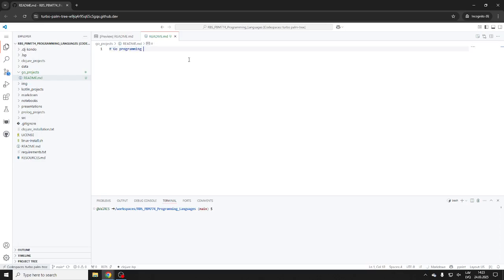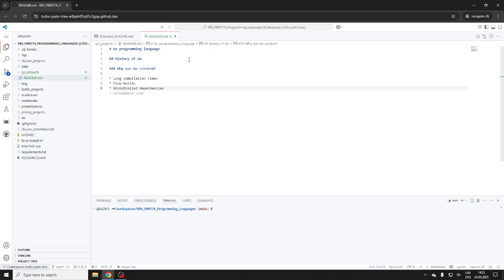Go programming language. History of Go. Why was Go created? Of course, this was long compile times, long compilation times, slow builds, right? Same goes together: uncontrolled dependencies, unreadable code, poor concurrency support, poor dependency management, and so on. Well, poor error handling again. We'll get to this error handling again.